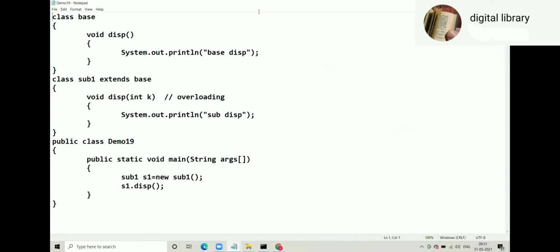So this display, which does not accept any parameter, will come in Sub1 in addition to its own method display(int k). So there are two display methods in Sub1. One is inherited from the parent without an argument, and one is its own method which has an int argument. So that way it is overloading.